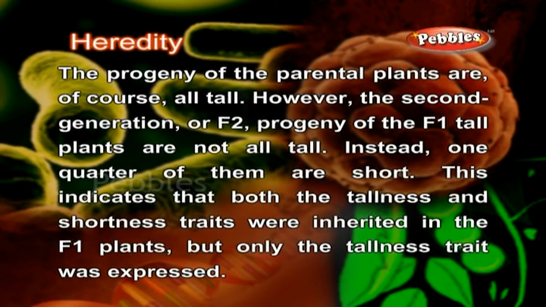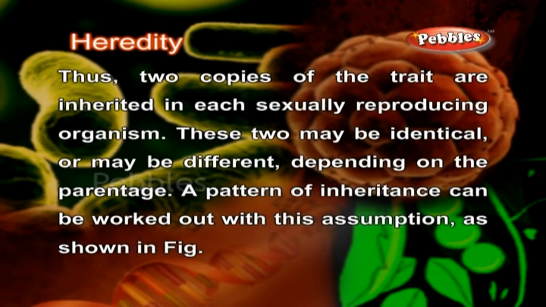Instead, 1/4 of them are short. This indicates that both the tallness and shortness traits were inherited in the F1 plants, but only the tallness trait was expressed. Thus, two copies of the trait are inherited in each sexually reproducing organism. These two may be identical or may be different depending on the parentage. A pattern of inheritance can be worked out with this assumption as shown in the figure.